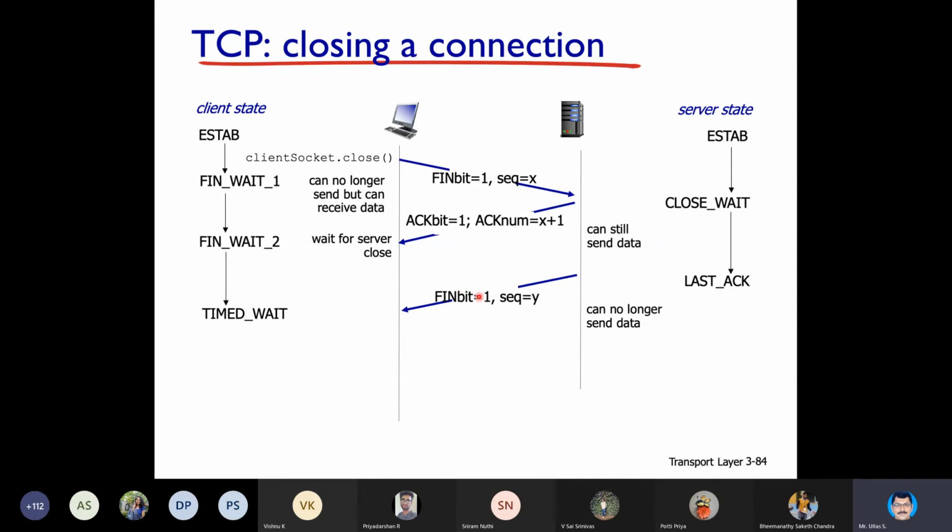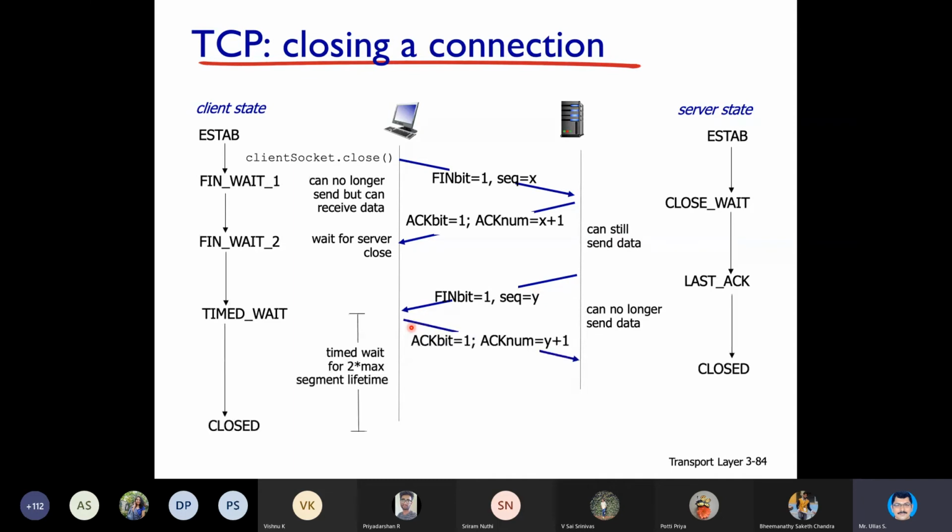So it is very easy to remember. For any communication, TCP is bound to send an acknowledgement. As and when he receives the signal, he will send the acknowledgement, and he will process the request to close the connection, and he will send a FIN bit from the server side also. Now once that is received, the connection is closed. Both the sides are closing it.